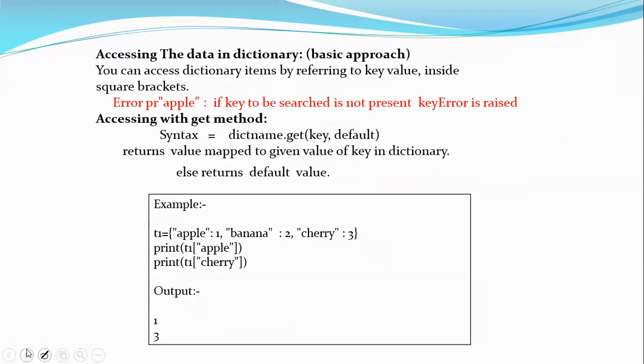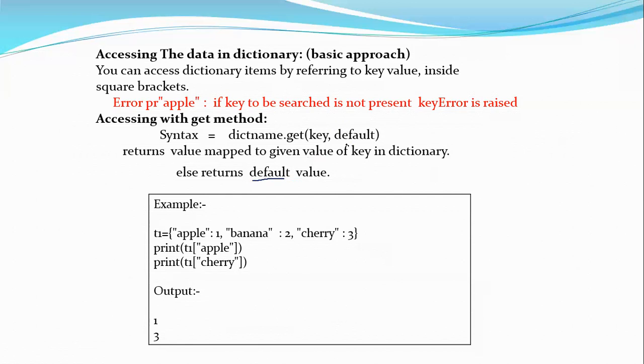So how can I access a particular item in a dictionary? Usually the dictionary's values are accessed by using the key. By placing the key inside square brackets, I can access its corresponding value. I can also use the get method. The syntax is dictionary name dot get of key comma default. I can use this to access a particular item by using the key. It will give the corresponding value for that key. If the key is not present in the dictionary, then it will give the default value.